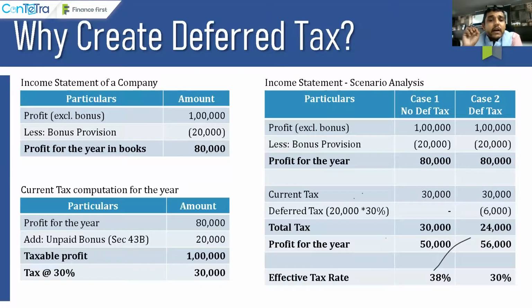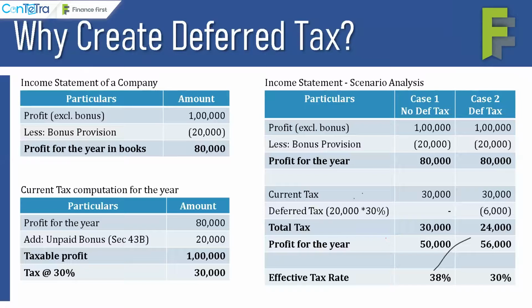The moment I disallow a specific item under income tax, I have to pay a tax on that. So here is where the computation of income is prepared. Basically, profit for the year is 80,000. Now, over and above that, I'm disallowing something known as unpaid bonus under 43B, 20,000. So my taxable profit becomes 1 lakh INR.